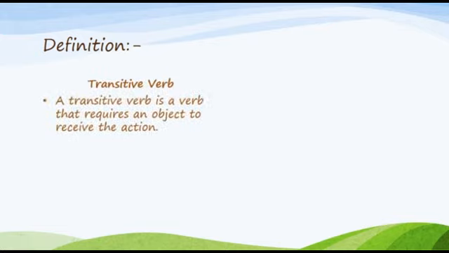Here we have a definition of a transitive verb. A transitive verb is a verb that requires an object to receive an action. These kinds of verbs need an object to receive an action, to explain their reasons and make sense in a sentence, right?